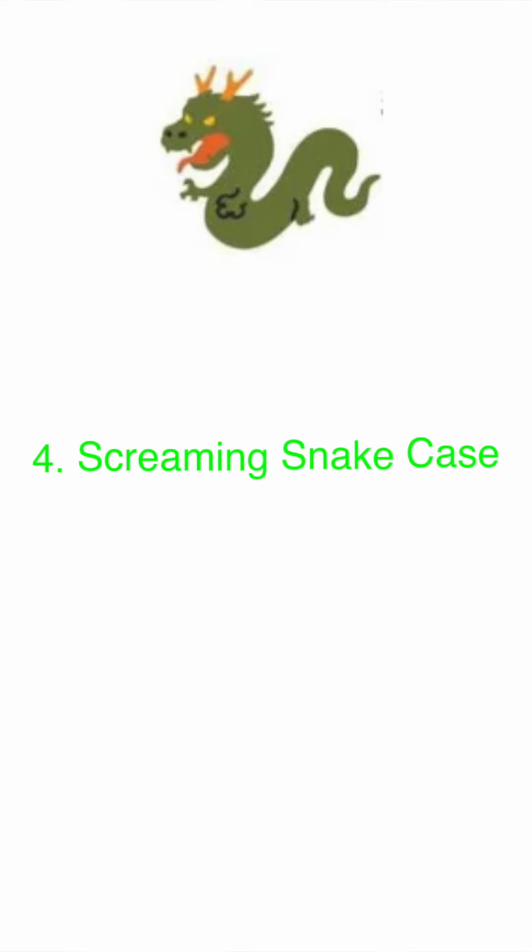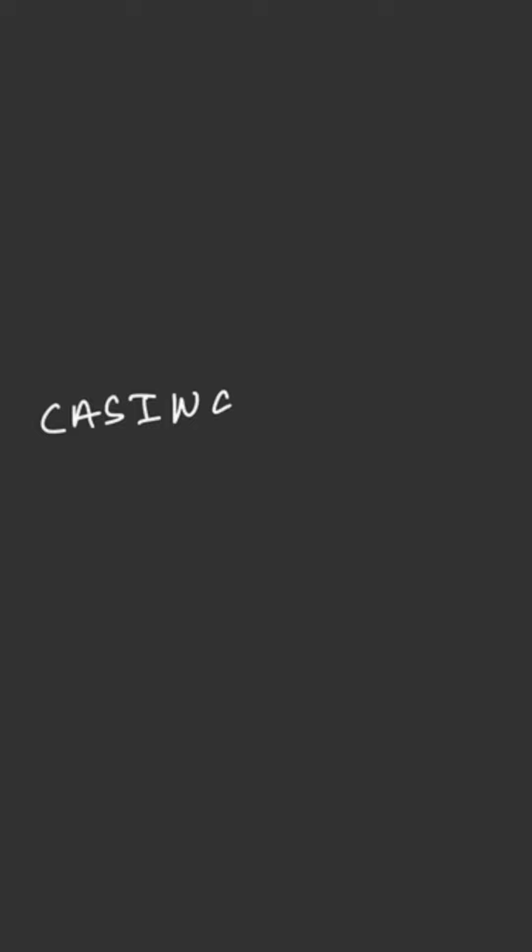The fourth and last one is screaming snake case. Now we all know snakes don't scream, but this is a depiction of a snake that is about to bite someone. This casing style is almost similar to snake case styling, where the only difference is that instead of writing each word in small case, we now write each word in capital case, and when there is a need for a spacebar between words, we add an underscore. Now 99% of the time this casing style is used while declaring a constant in our code file.